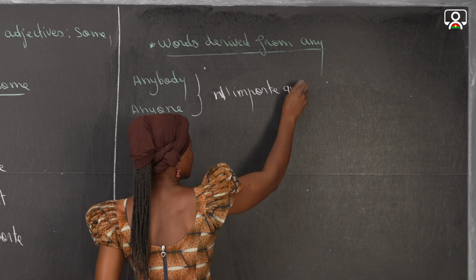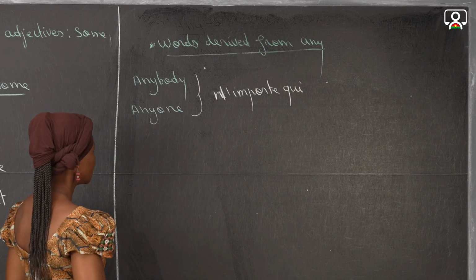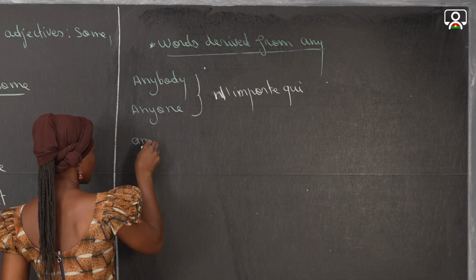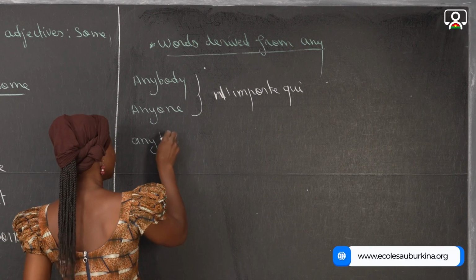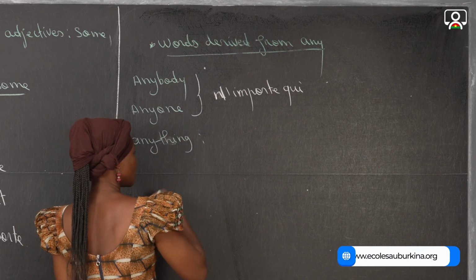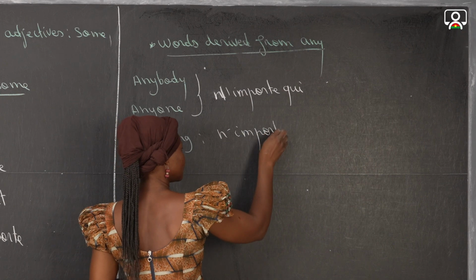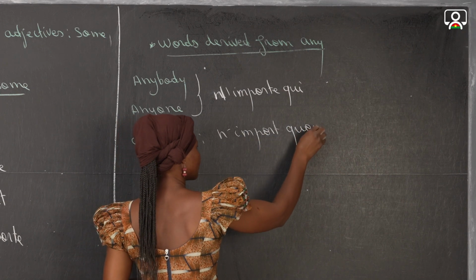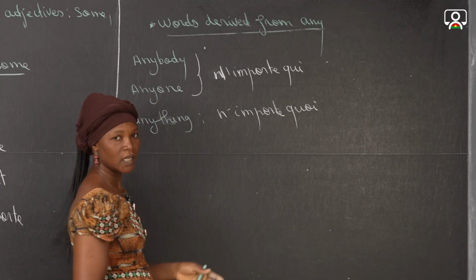Anybody, anyone, n'importe qui. We can have anything, which means n'importe quoi. So anything, n'importe quoi.